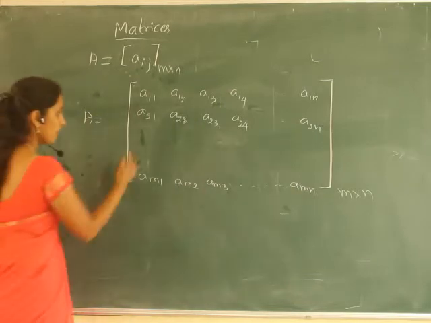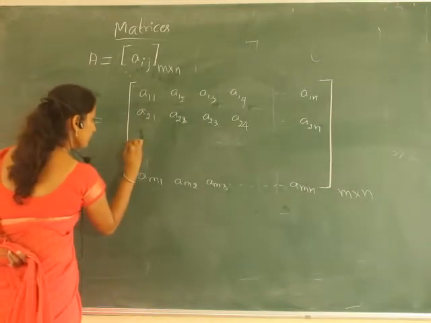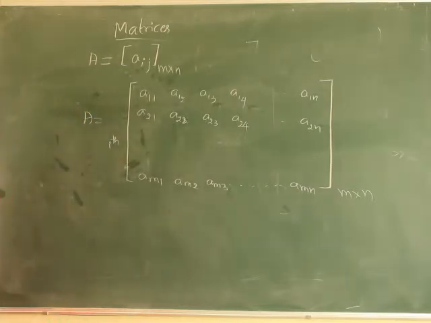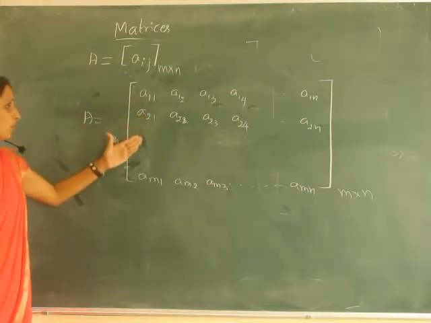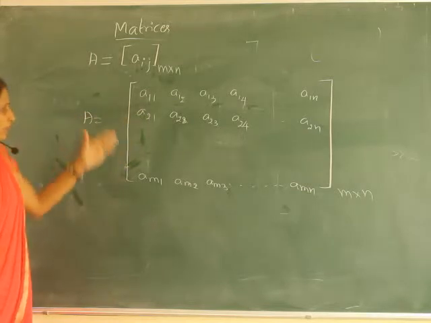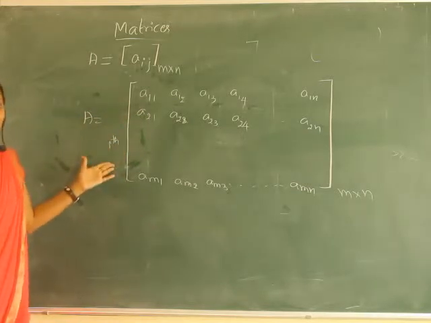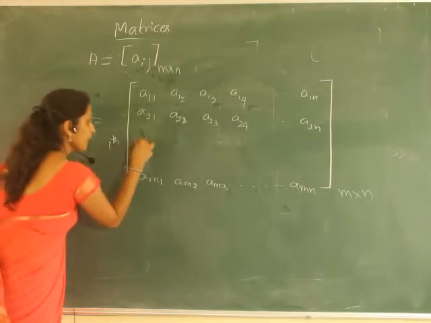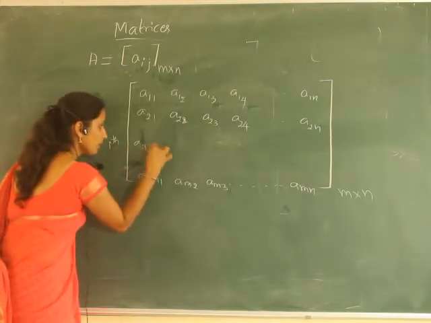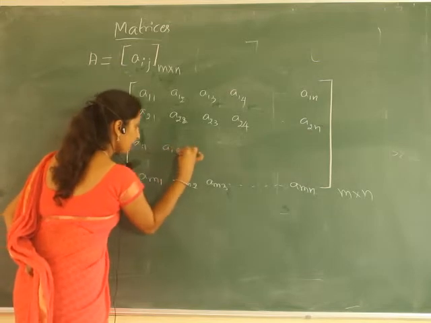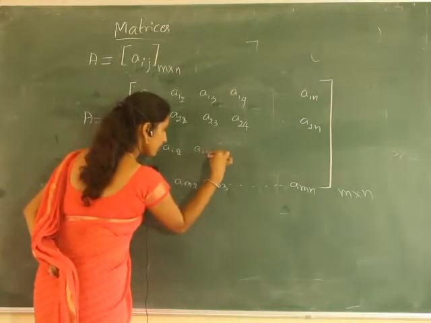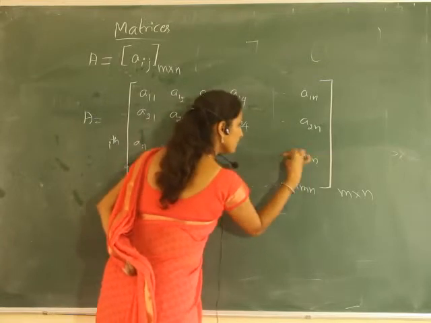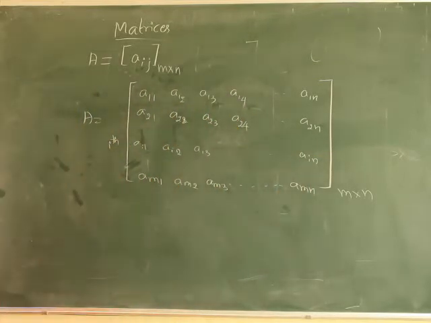While writing, there may be one row in between, that is the ith row. So it is the first row, second row, and so on up to the Mth row. How can we write the ith row? AI1, AI2, AI3, and so on up to AIN.